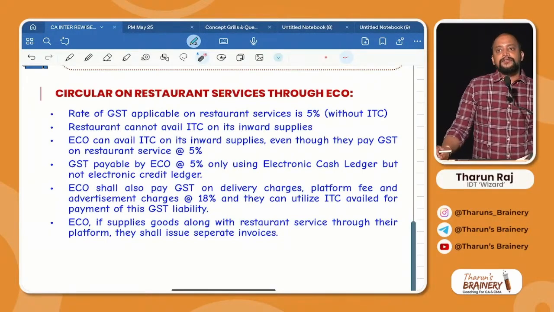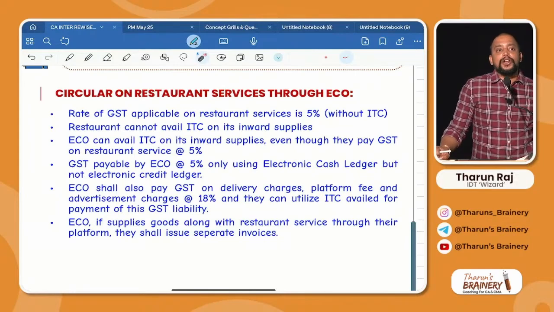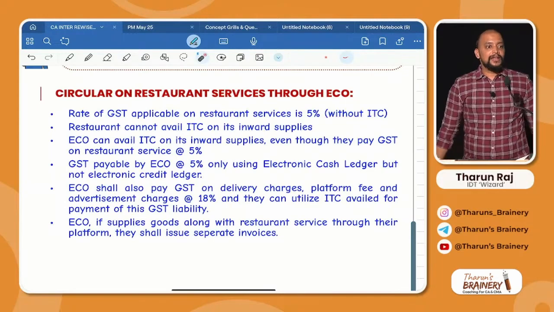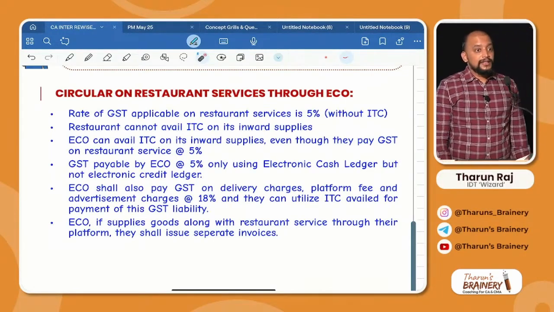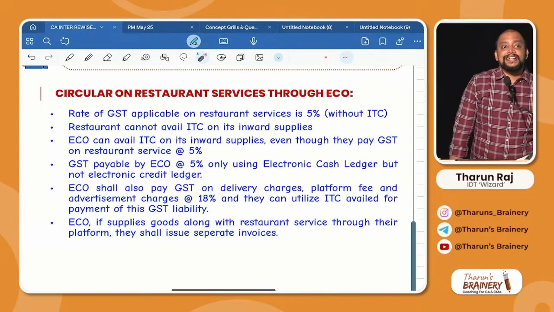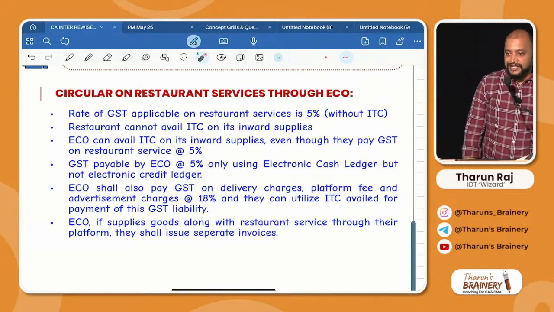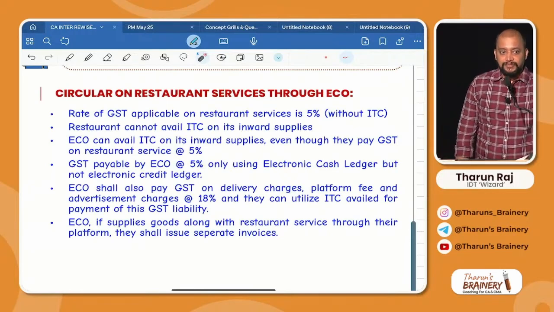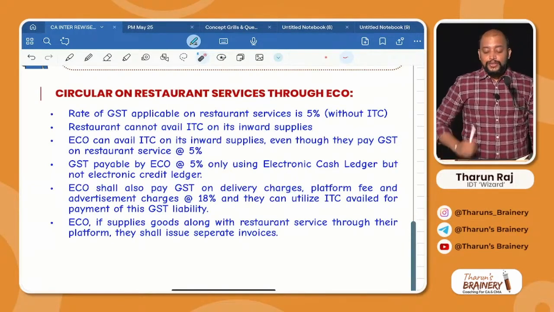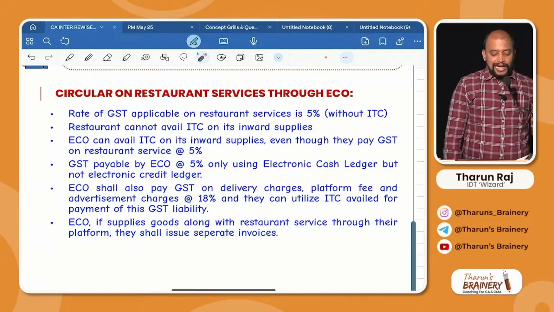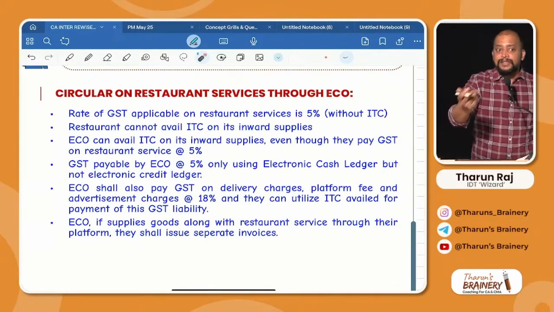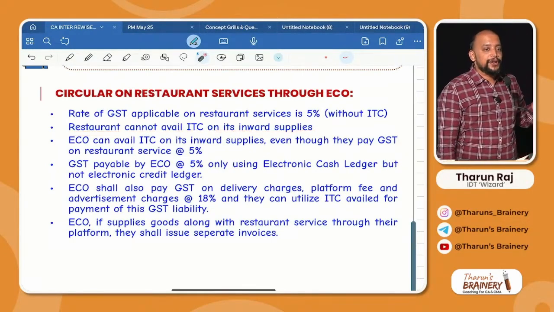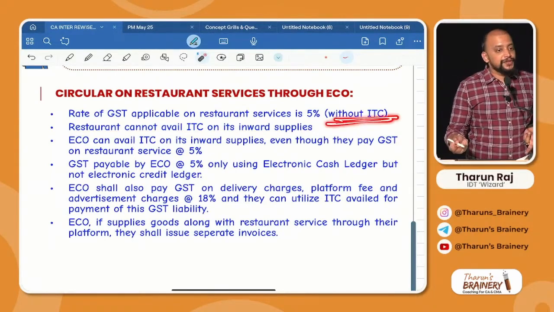Please listen. First, what is the rate of GST applicable on restaurants? 5% without ITC. Means what? They cannot take ITC on their inward supplies. What is their inward supply? Commodities, ingredients they purchase, on that they can't take ITC. They purchase a lot of ingredients, rice, dal, chili powder, turmeric powder, and on everything they cannot take ITC. So what is the rate of GST? 5% without ITC. So can they avail ITC on inward supply? They cannot avail ITC on inward supply. Understood the second point? It is connected to the first point because it is without ITC.